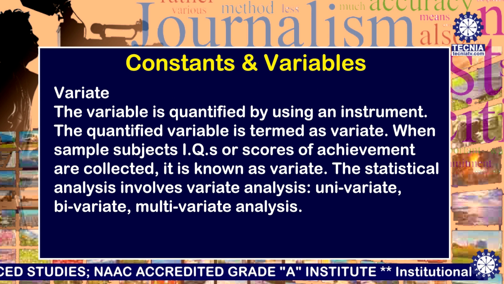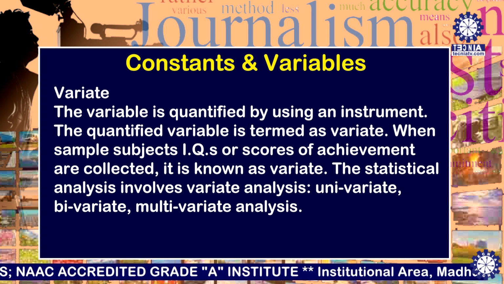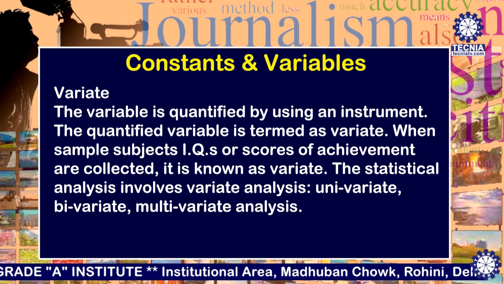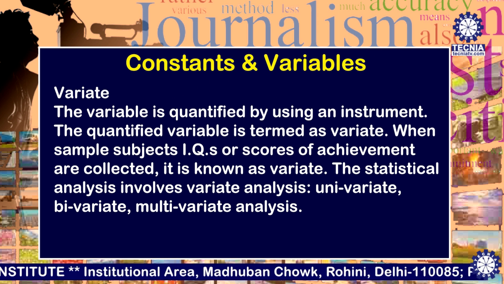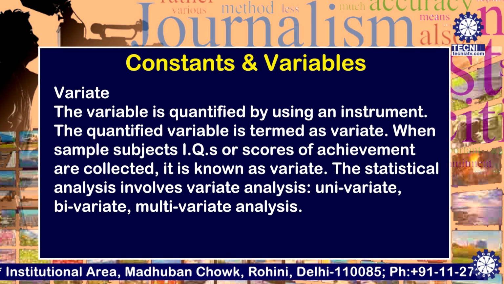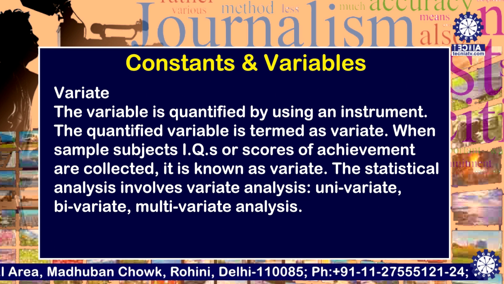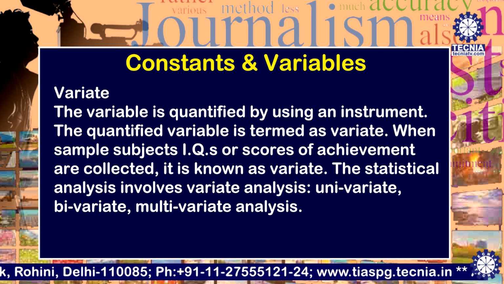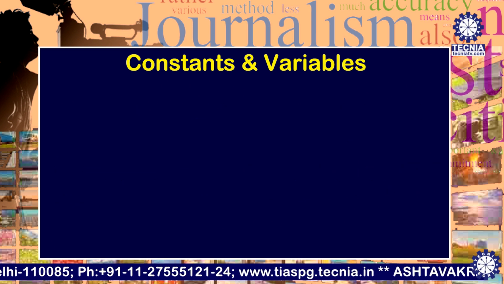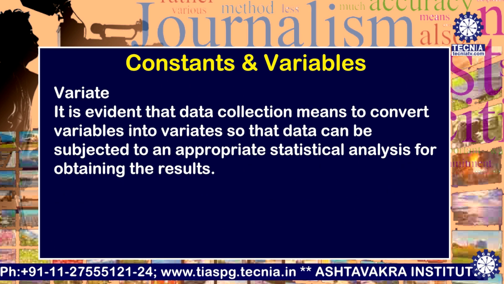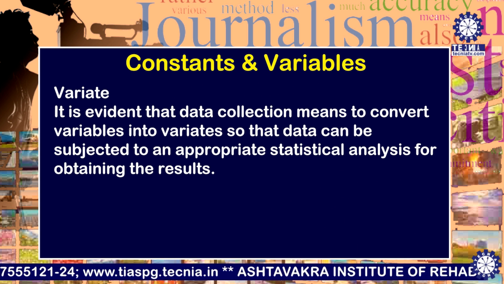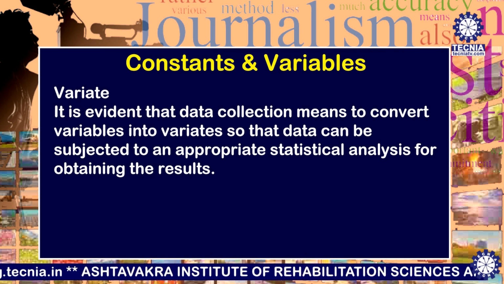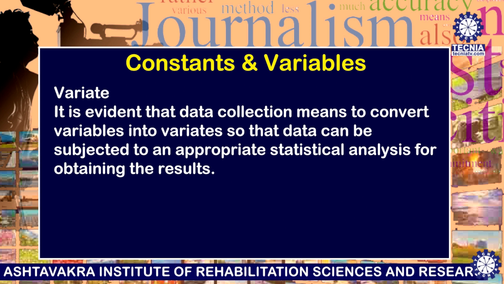Now, what is a variate? The variable is quantified by using an instrument. The quantified variable is termed as a variate. When sample subjects' IQs or scores of achievement are collected, it is known as a variate. The statistical analysis involves variate analysis, that is univariate, bivariate, multivariate analysis. It is evident that data collection means to convert variables into variates so that data can be subjected to an appropriate statistical analysis for obtaining the results.